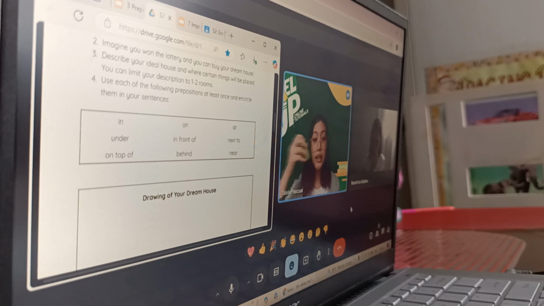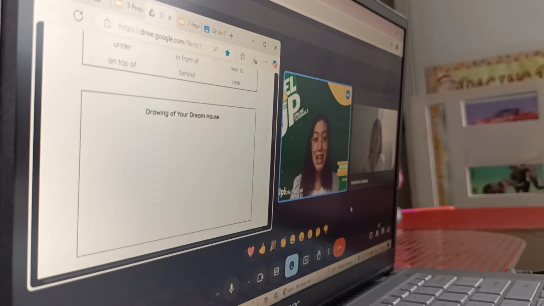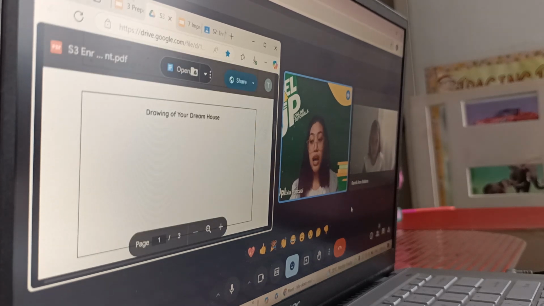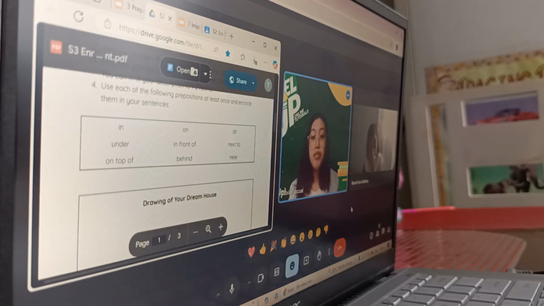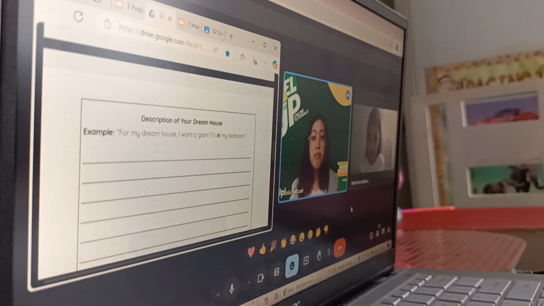That's why I demonstrated an item earlier. So with this assignment, you can try to draw, and I am confident that you're actually good at drawing. Do you enjoy drawing, Ramli? Alright, have you ever drawn your dream house before? Not yet. So you can try to be specific with this one. For example, you can try your dream room or your dream playroom inside the house. So you can be specific so that you can create items or draw items, and then of course you'll be using these prepositions. Okay? So you'll have the description of your dream house.